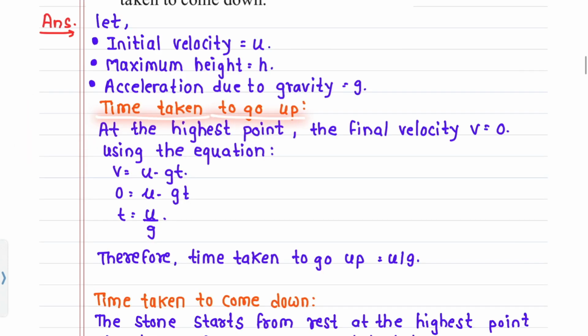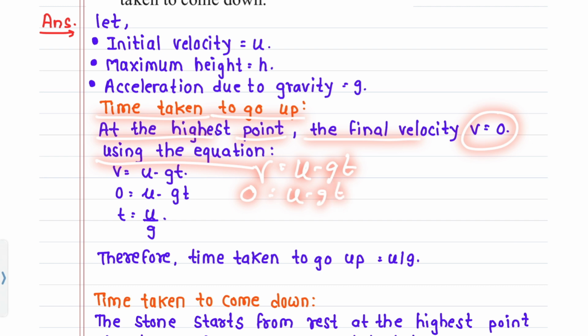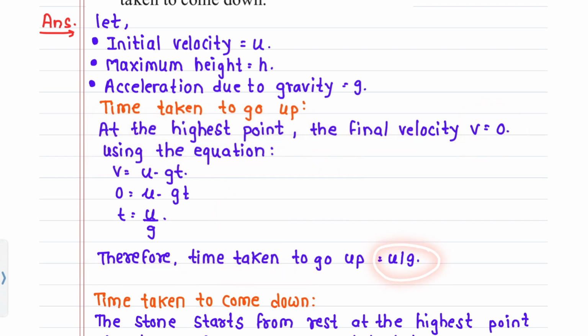Time taken to go up. At the highest point, the final velocity v equals 0. Using the equation v equals u minus gt, 0 is equal to u minus gt. So, t equals u upon g. Therefore, time taken to go up is u upon g.